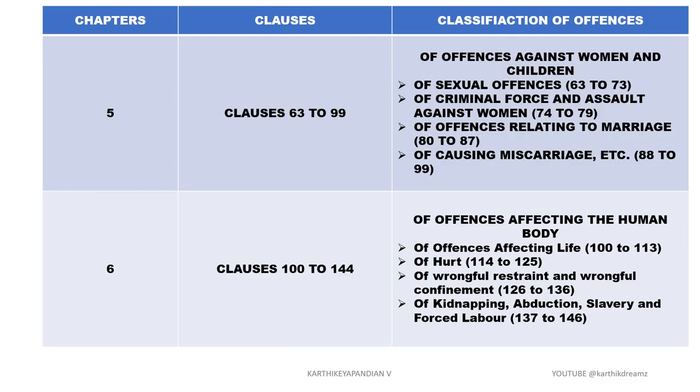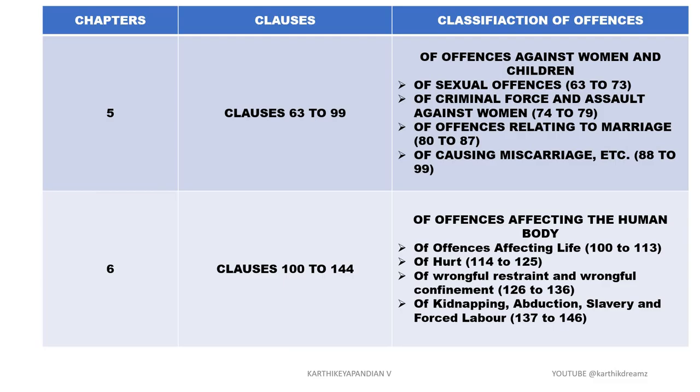Of offences against women and children, the subtopics include sexual offences. For sexual offences, the sections are from 63 to 73. Of criminal force and assault against women, 74 to 79. Of offences relating to marriage, it is 80 to 87. Of causing miscarriage, etc., 88 to 99.